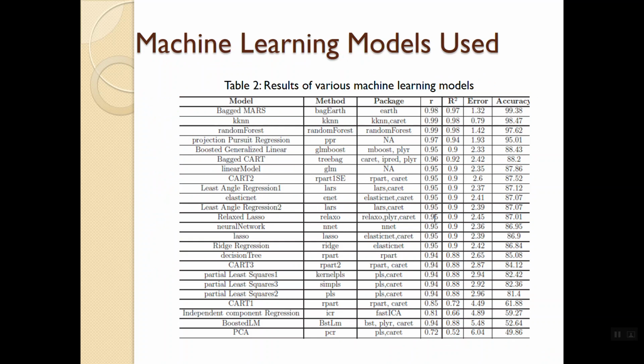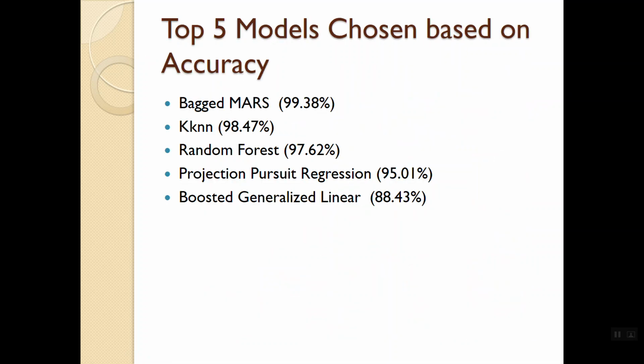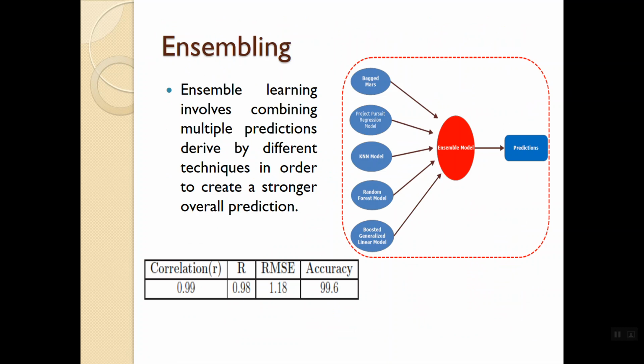I ran the 25 machine learning models on the dataset, which is shown on the screen. For these models, I have accuracies from 99.38 down to 49.86. My bagging model gives the best accuracy, 99.38. These are the five models which I chose for ensembling the results, because they are my top models, giving better accuracy for the prediction of the UPDRS score.